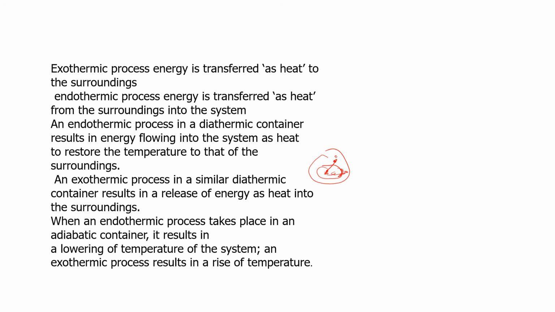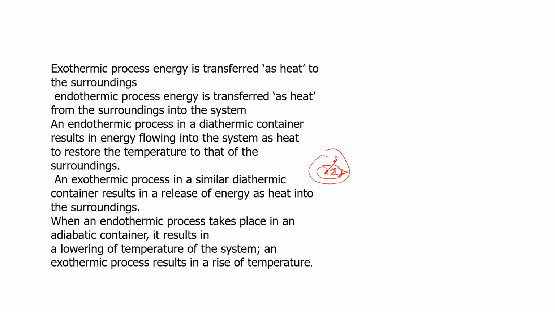When an endothermic process takes place in an adiabatic container, it results in lowering of the temperature of the system. Because it uses energy, the temperature here will be lower, because this does not allow movement of energy from outside. But for an exothermic process, because it produces heat, the temperature will rise.